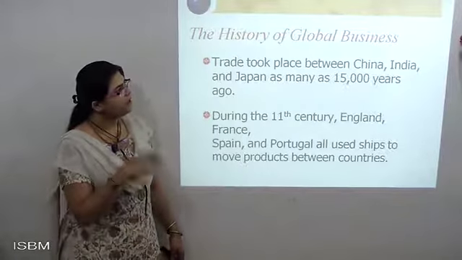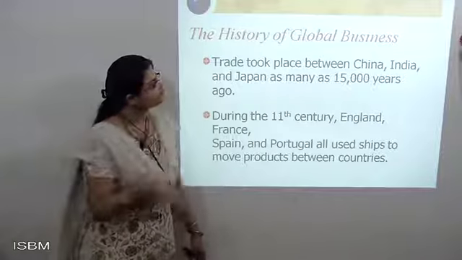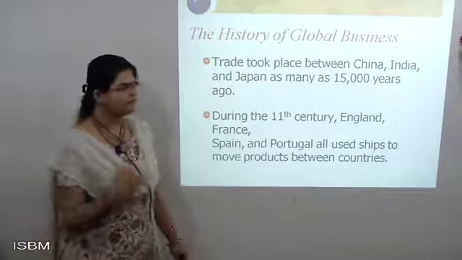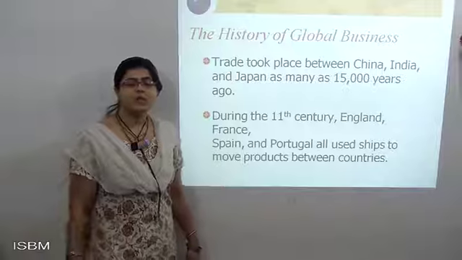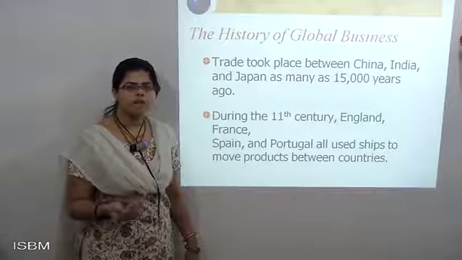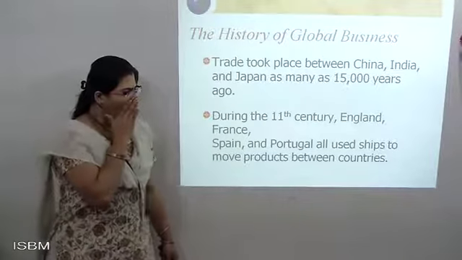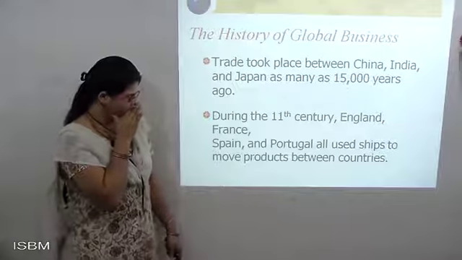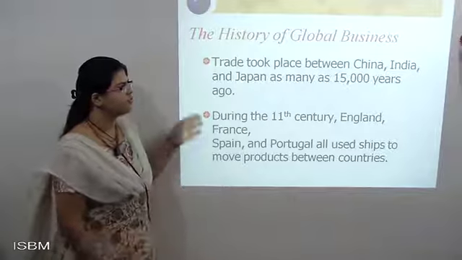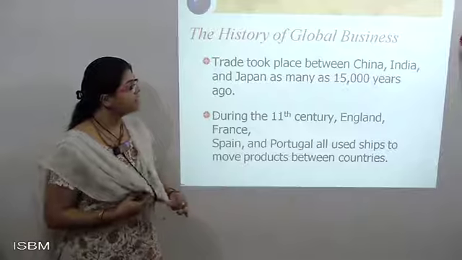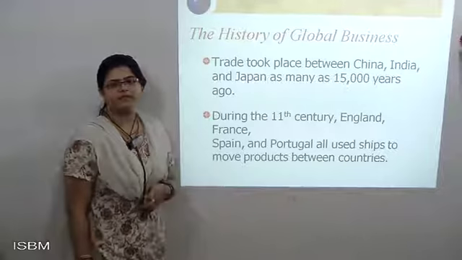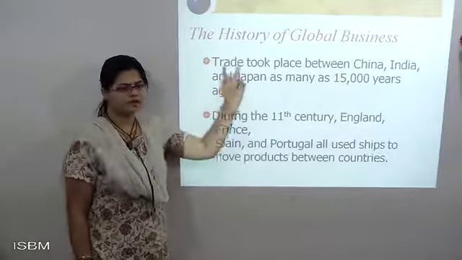Now here the history, the evolution of global business, starts. As I said previously, you should be aware of how business has been set up in the environment. First, trade took place between China, India and Japan, as many as 15,000 years ago. Only these three countries were established first, and they were trading in these three ways.